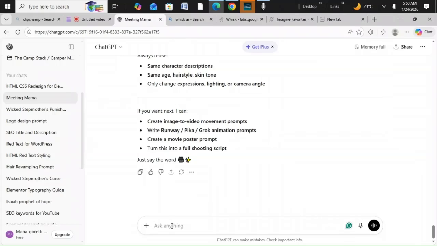So create an image of a Nigerian road in Lagos. So let's say Lagos. Maybe don't give me my village road.